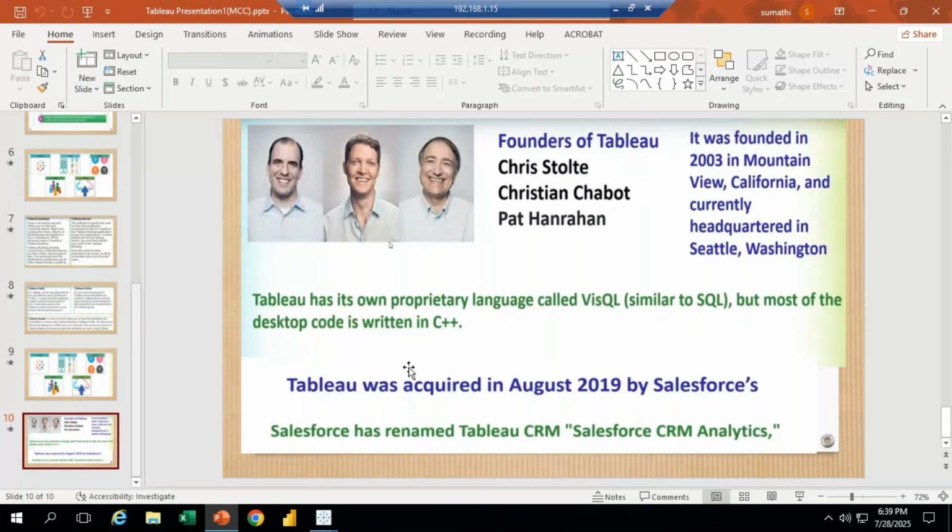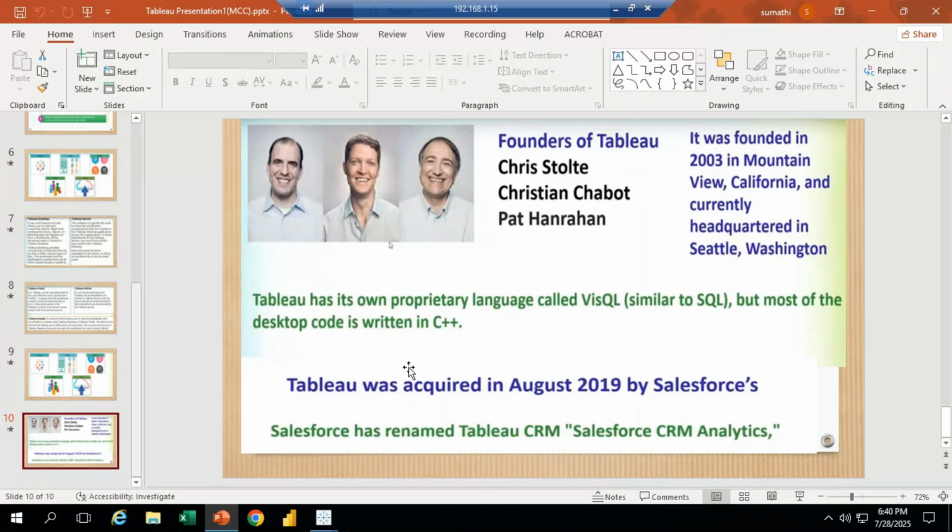Tableau was obtained in August 2019 by Salesforce. Salesforce renamed Tableau CRM as Salesforce CRM Analytics. Like this, they renamed that option. So all this information is okay.